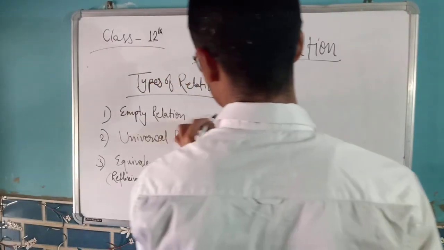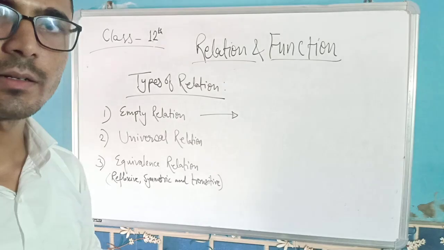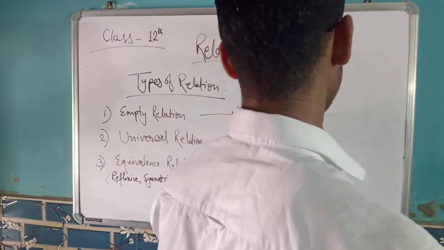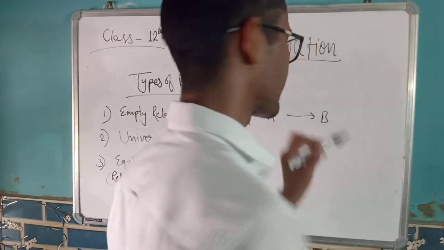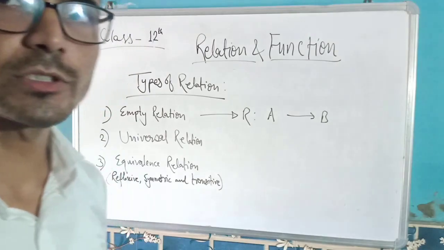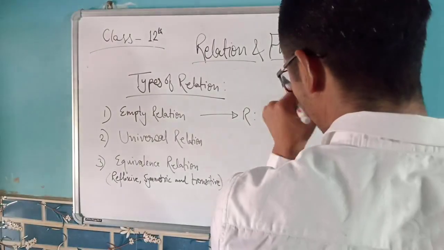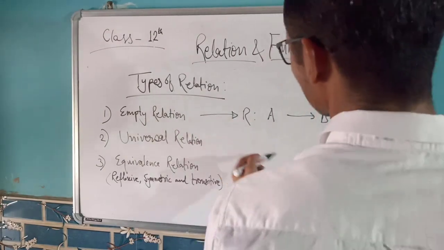What is an empty relation? Of course there is set A and there is set B, and if I say R is a relation from A to B and it is empty, what does it mean? There is no element of A which is related to any element of B, so it will be empty. Let's see with an example.